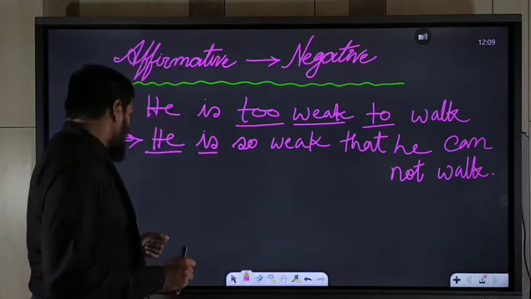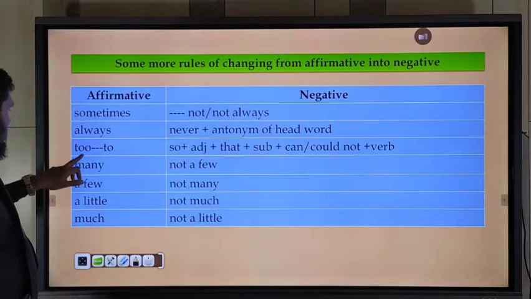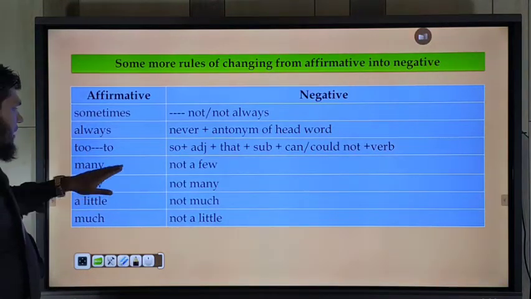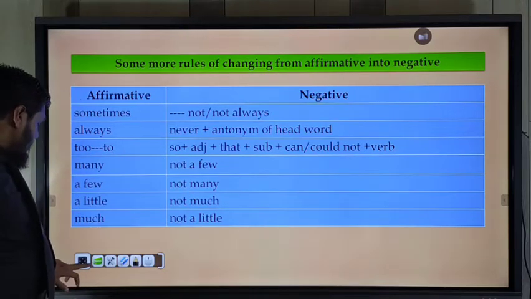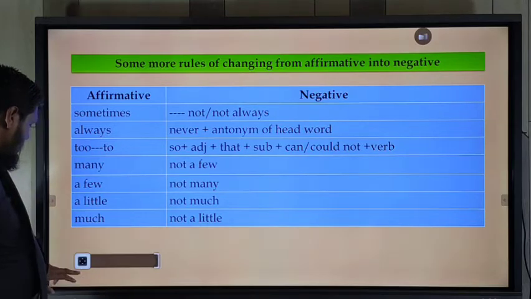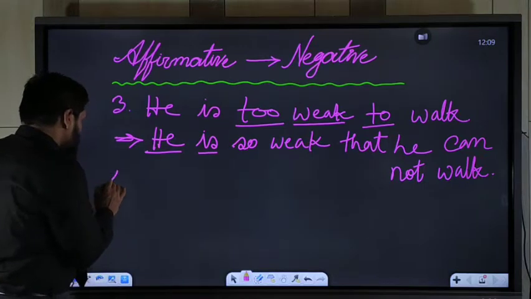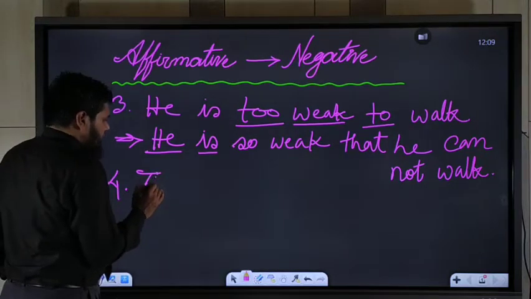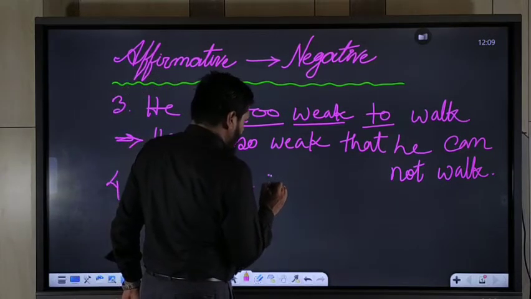Okay. Now, what is the next rule? Many. If there is many, you should use not a few. For example, number 4. There are many people in the field.